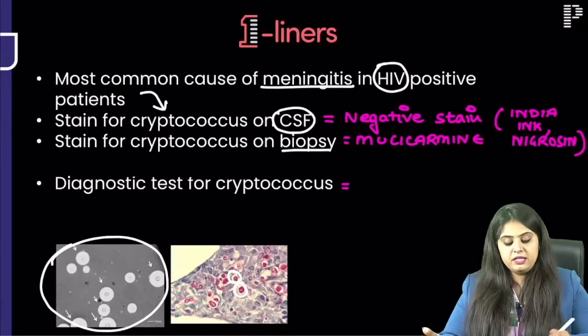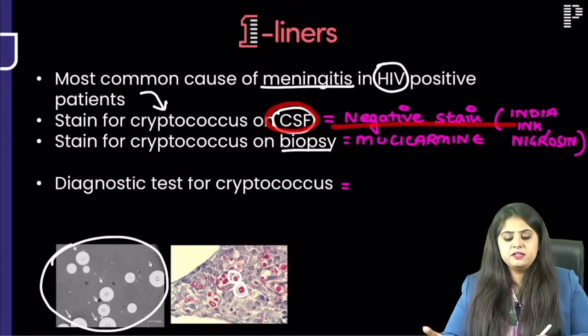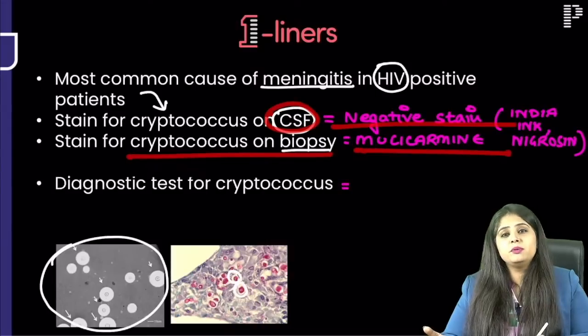Where are you doing the staining? If you are doing it on a CSF sample it is negative stain, but if you are doing it on a biopsy it is going to be mucicarmine.